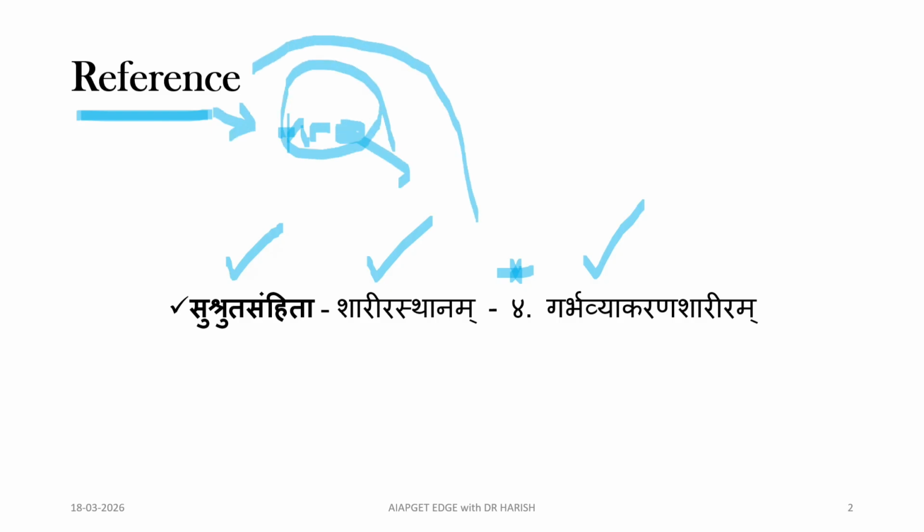That's why we have to remember that Garbha Vyakarana Sharira explains Garbha Utpatti and Saptatvaja Utpatti, as the question is likely to be framed from this section. So this is important.